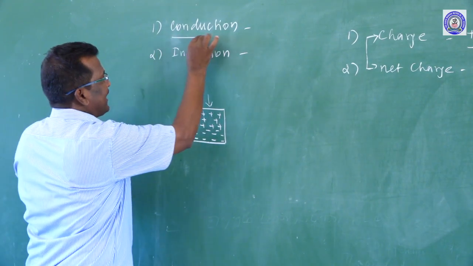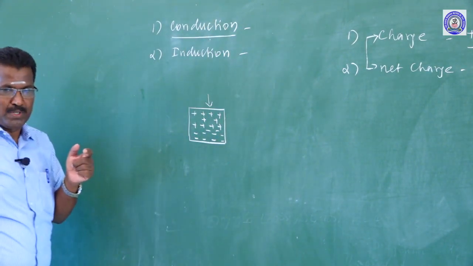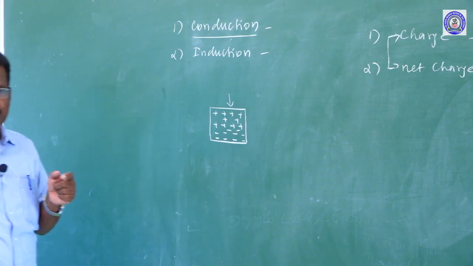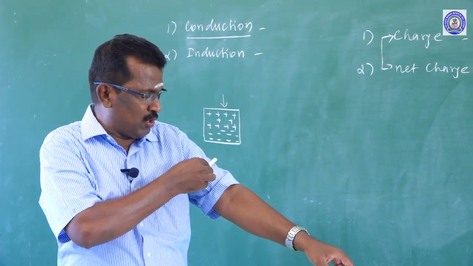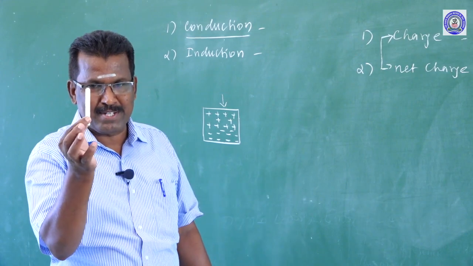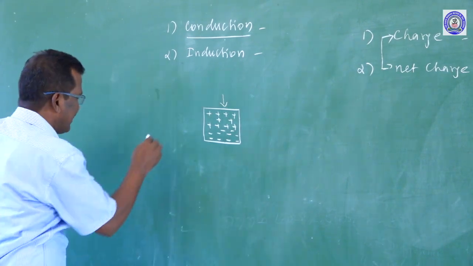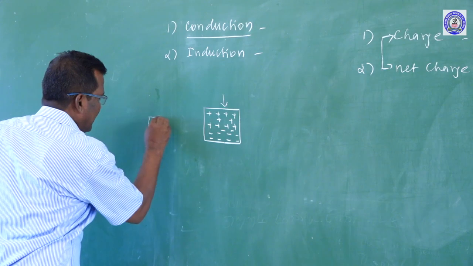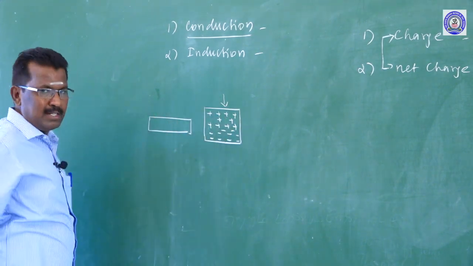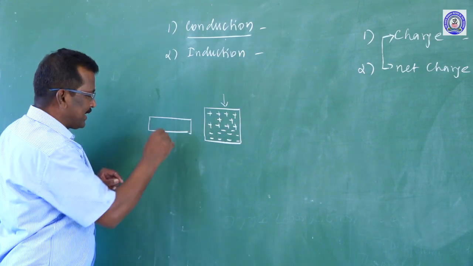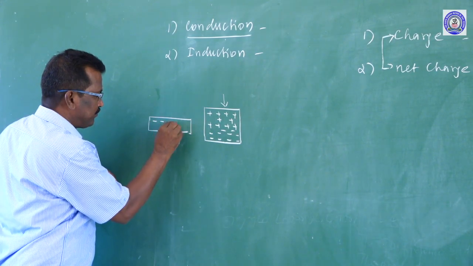So by using the conduction method, the first method, bring one substance like a plastic. Suppose it is a plastic rod. If I rub it on my cloth, the plastic becomes negatively charged. A negatively charged plastic rod is brought very close to an uncharged conductor.